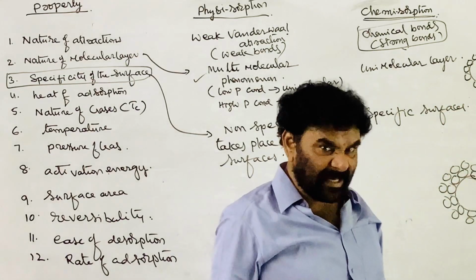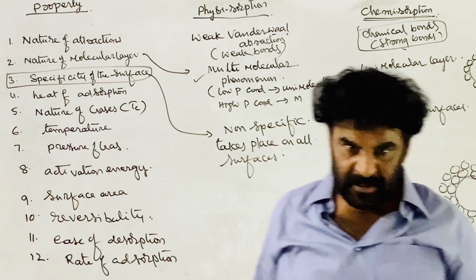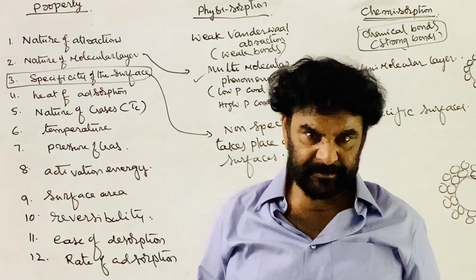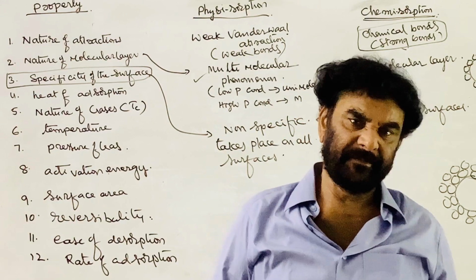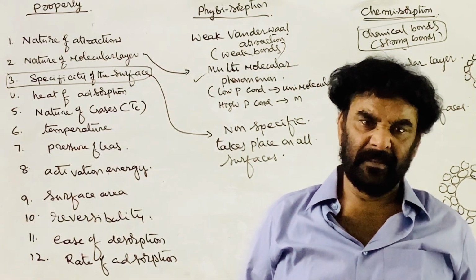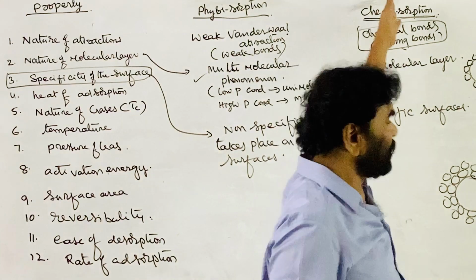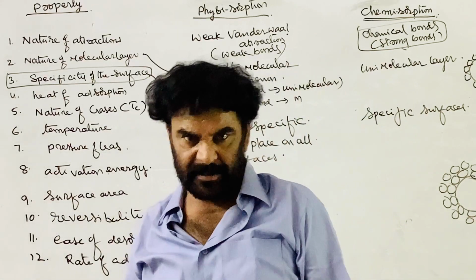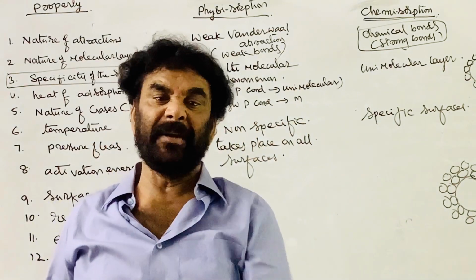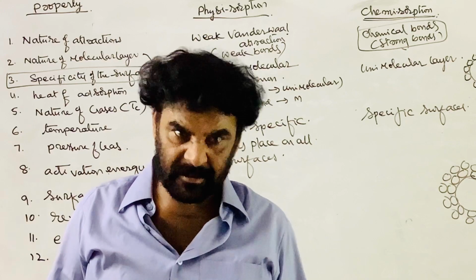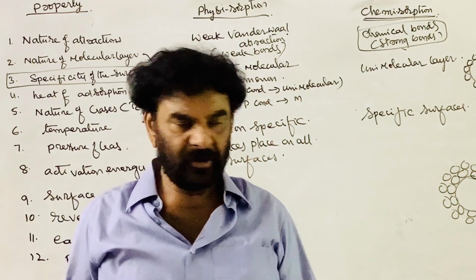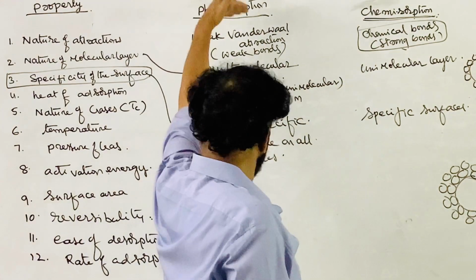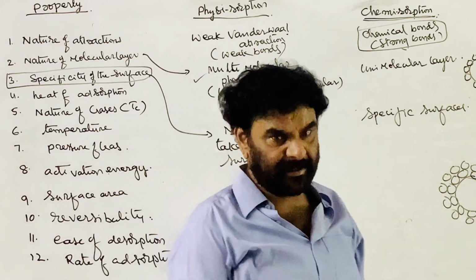There must be a chemical reaction between the surface of the adsorbent and the adsorbate molecules. So chemisorption is not possible on all surfaces. There must be a chemical affinity between the two, the adsorbent and the adsorbate. So this is a rare phenomenon. This is a very common phenomenon. Everywhere you can see it.